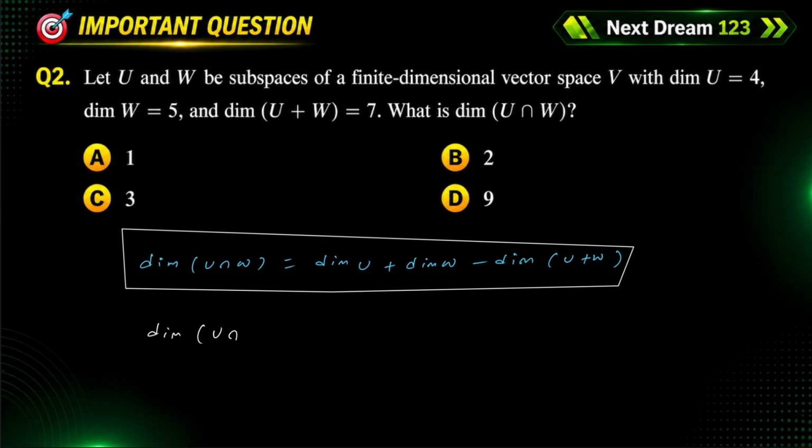Dimension of U intersection W: dimension of U is given as 4, dimension of W is given as 5, minus dimension of U plus W, which is given as 7. If you simplify, you get 9 minus 7, that is equal to 2. Our answer is option B. Option B is the correct option for this.